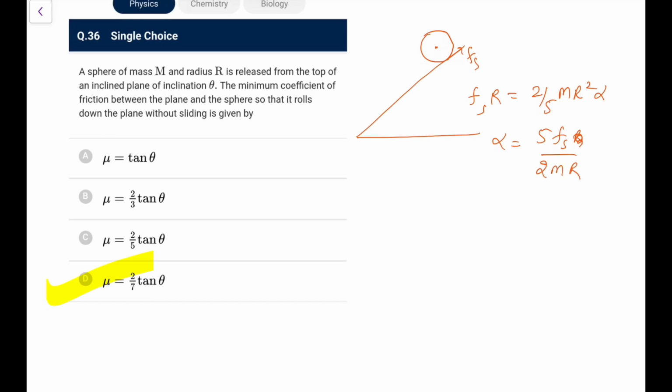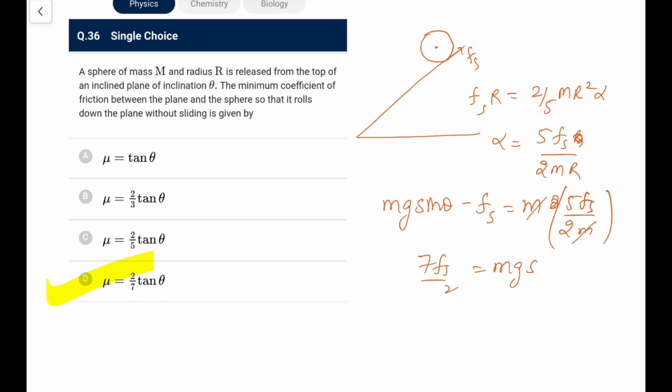Now for the linear one, what I get: mg sin theta minus fs must be equal to ma. Ma is alpha r, that is 5 fs upon 2m. So m and m get cancelled. So 7 fs by 2 is mg sin theta, and fs comes out as 2 by 7 mg sin theta, and we know this should be less than or equal to mu s N. N is mg cos theta, so mu s should be greater than or equal to 2 by 7 tan theta. That is what we get.